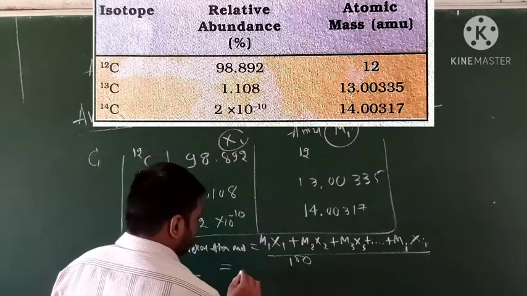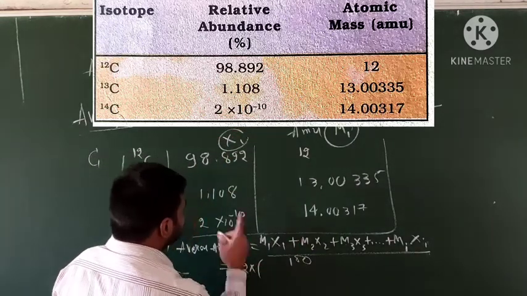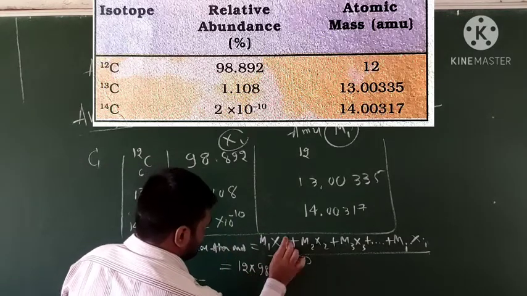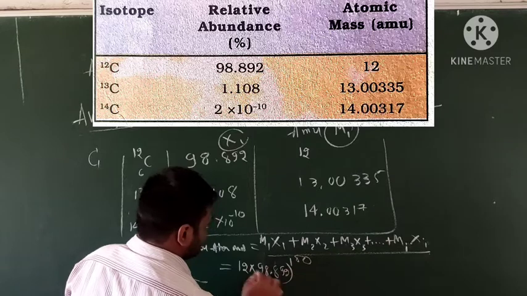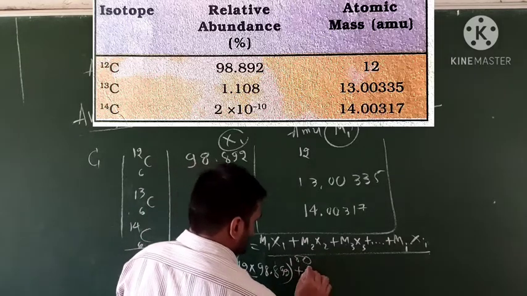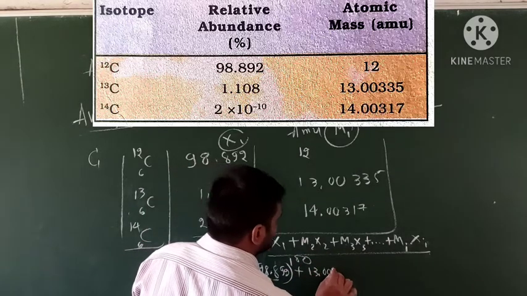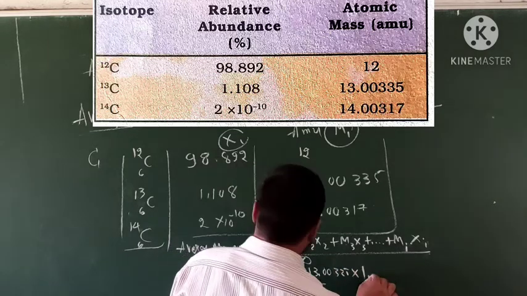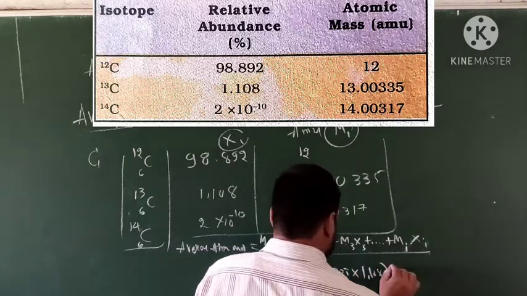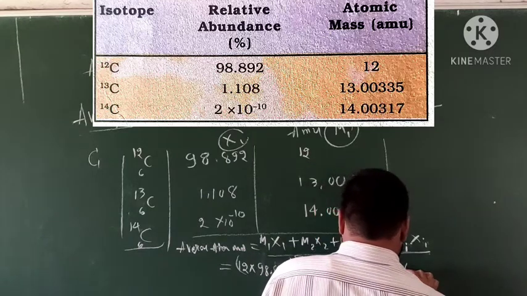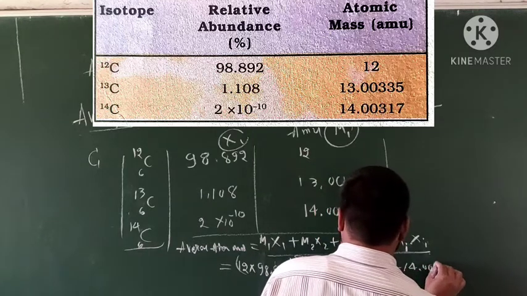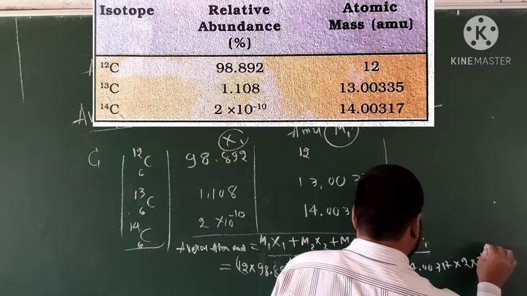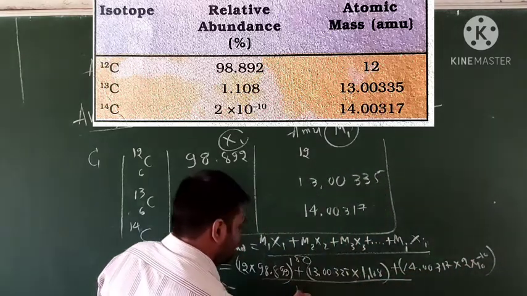First one: 12 into 98.892, plus m2, 13.00335 into 1.108, plus 14.00317 into 2 into 10 to the power of minus 10, divided by 100.